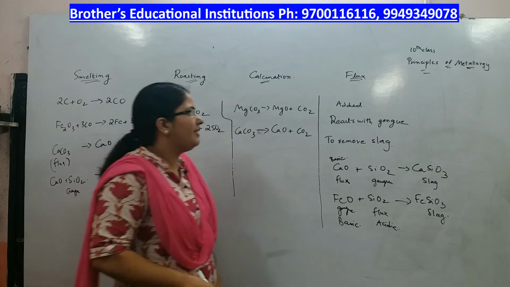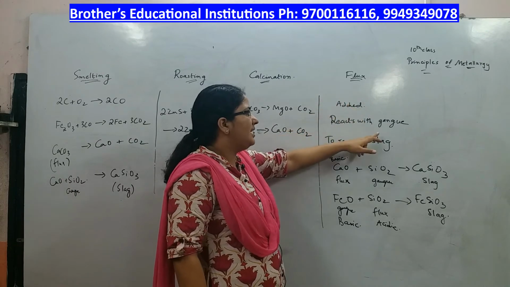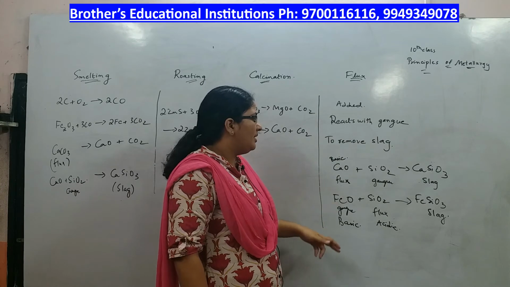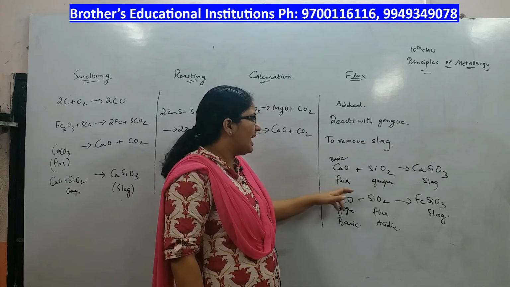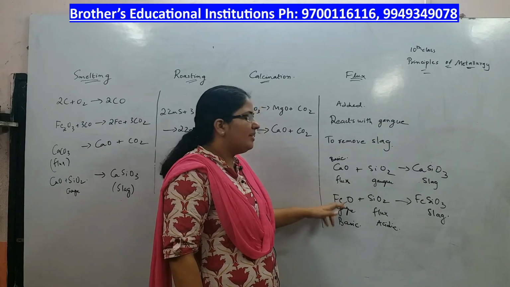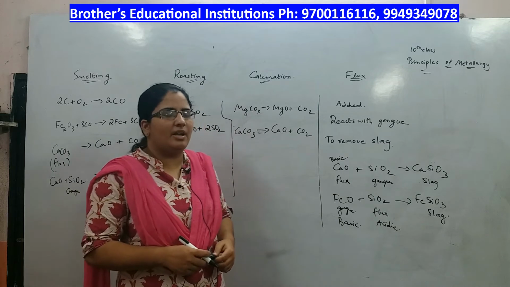Now what is this flux? Flux is a material that is added to the ore, then flux reacts with gangue and it is removed as slag. If the gangue is acidic, the flux will be basic. If the gangue is basic, then we add acidic flux to it.